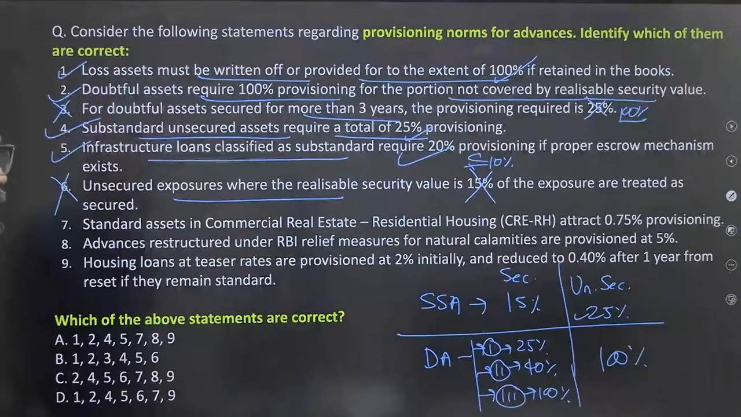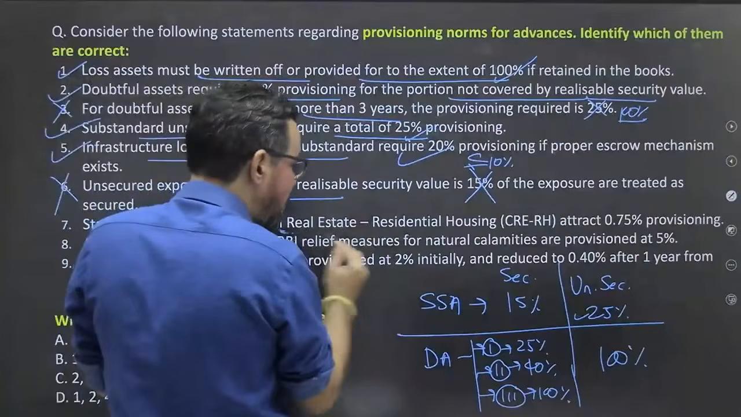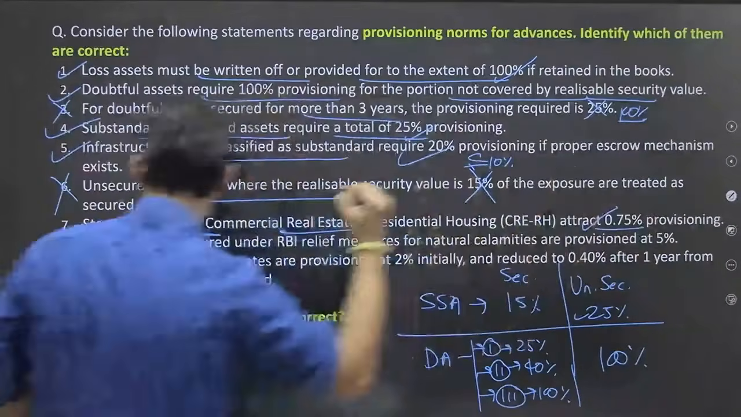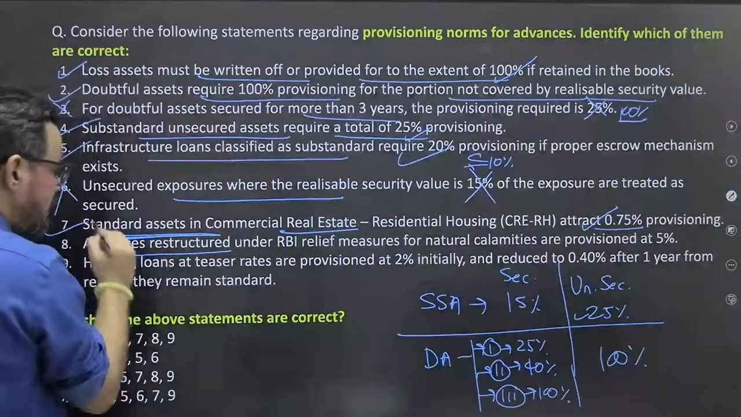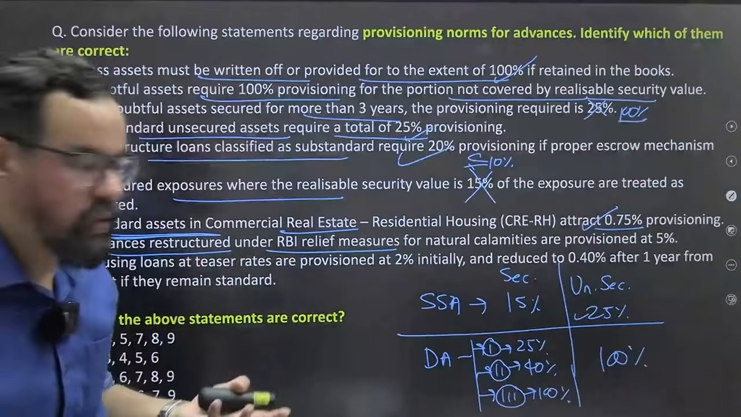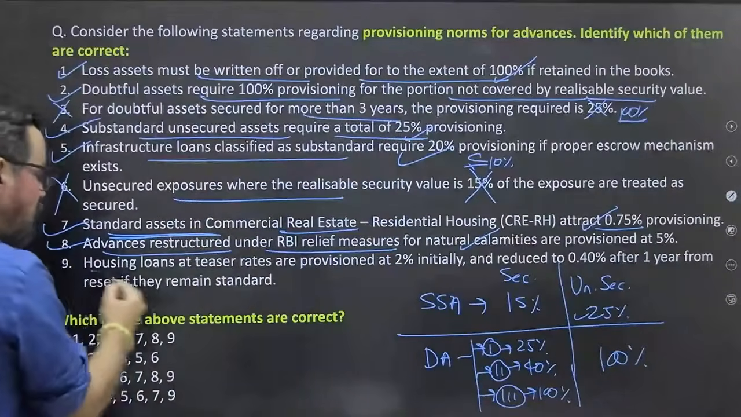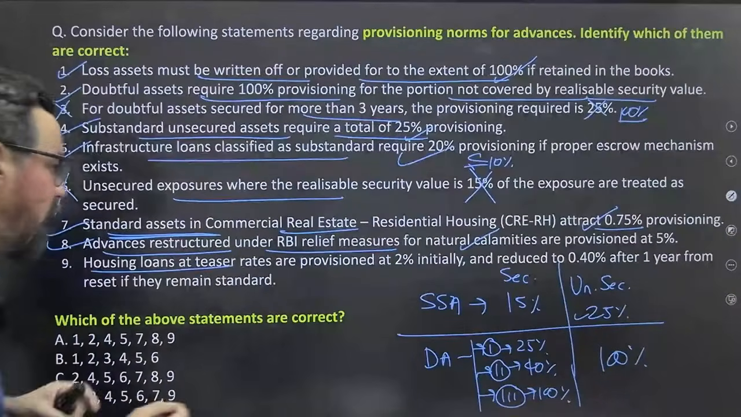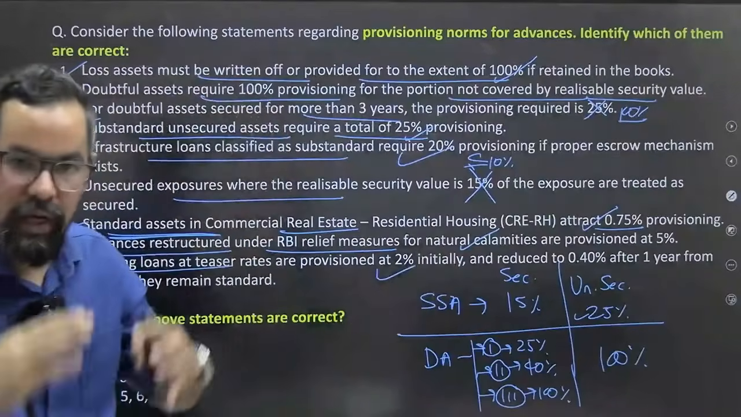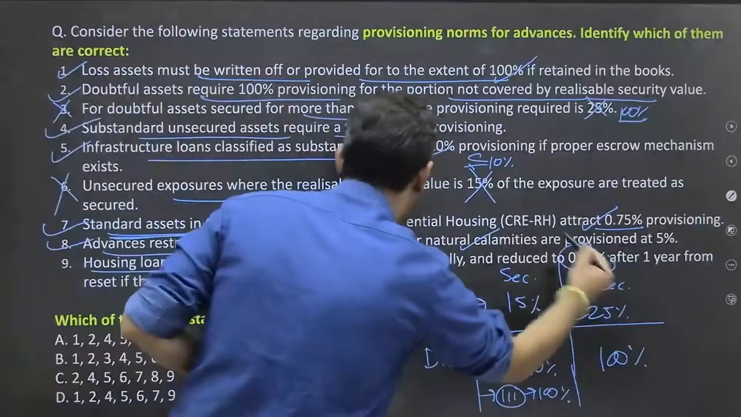Standard asset in commercial real estate, residential house. Standard asset, it is about the standard asset, ठीक है. आपका commercial real estate आपका 0.75%, 100% true, ठीक है. Advance restructured under RBI relief measure for natural calamities, they attract 5%, 100% true. Restructuring loan they attract 5. Housing loan at teaser rate, initially they have 2% and gradually it comes down to 0.40%, again true आपका, ठीक है.